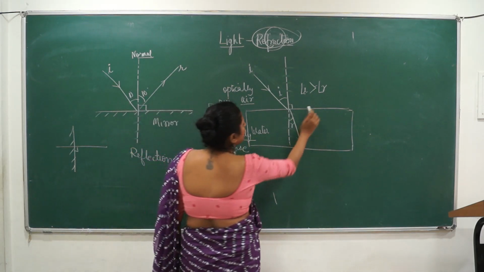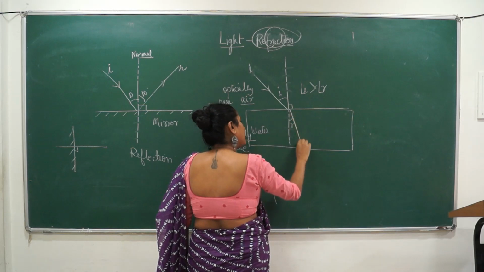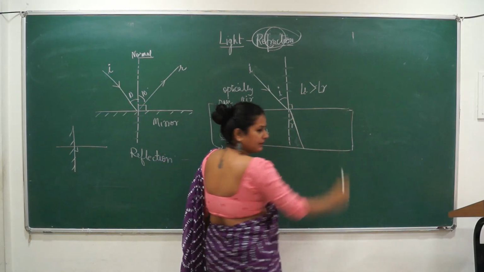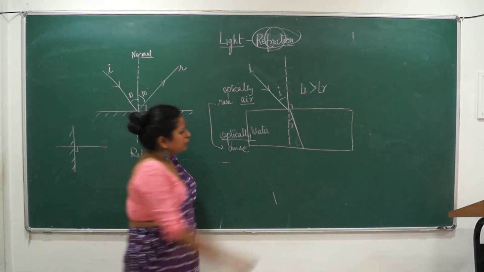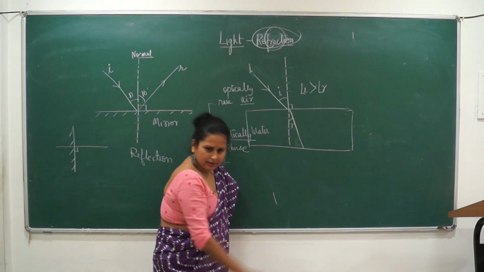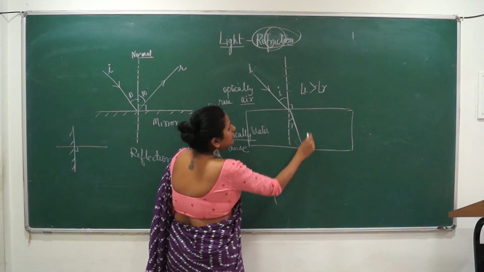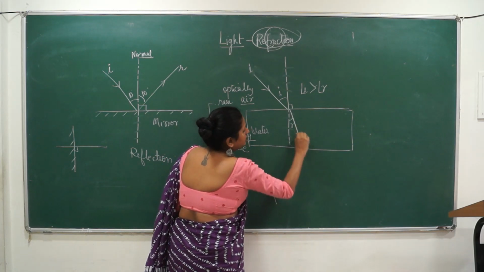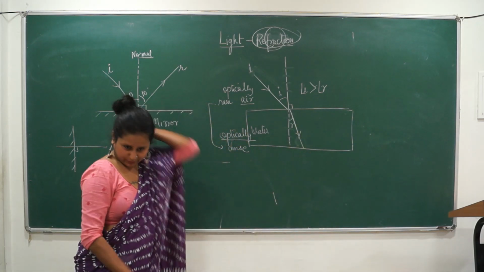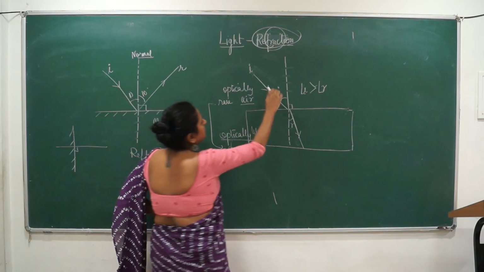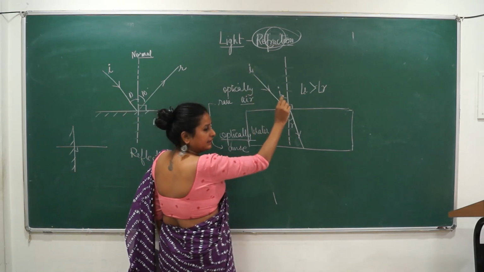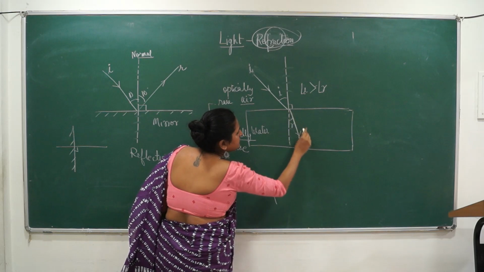Now tell me, this water in this transparent box, the light will come out from here also, right? The light ray will pass through this and leave from here also, right? So now where will I draw the normal? This becomes the incident ray or not? Yes. In this case, this was the incident ray, this got reflected, this is the reflected ray.